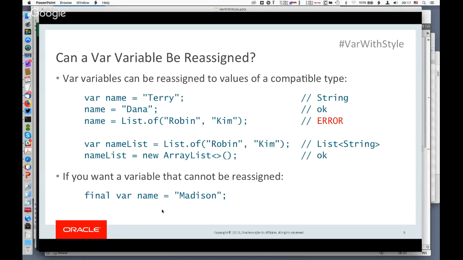And so the type of the variable declared is established at the point of var. The compiler doesn't look all around your program and find a type that fits all of them. When you say var name equals Terry, the type of that variable is string, and then everything else again is type checked against that.